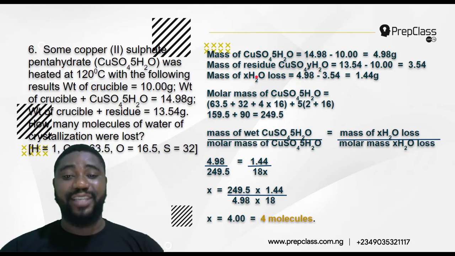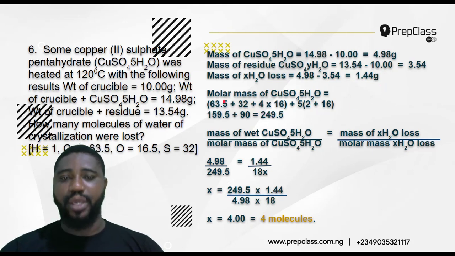So the mass of XH2O lost becomes the mass of the salt when it was wet minus what you have after it was heated. That becomes 4.98 minus 3.54, which gives me 1.44 grams.